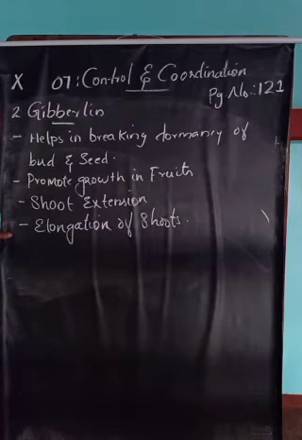So these are the major functions of gibberellin. It helps in breaking dormancy of bud and seed, promotes growth in fruits, helps in shoot extension, and helps in elongation of shoot.